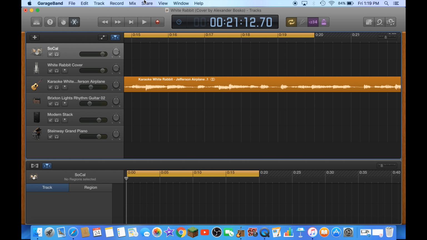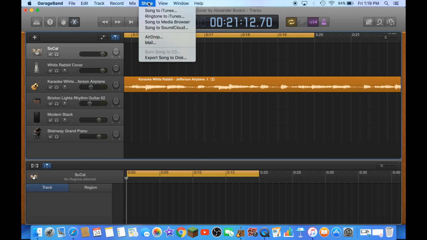Now go to Share right at the top. Go to Ringtone to iTunes. If you click on Song to iTunes, it will take the whole song. If you choose Ringtone to iTunes, it shortens the song into a ringtone, whatever you chose, about 15 seconds or 20 seconds. Okay, let's click on Ringtone to iTunes.